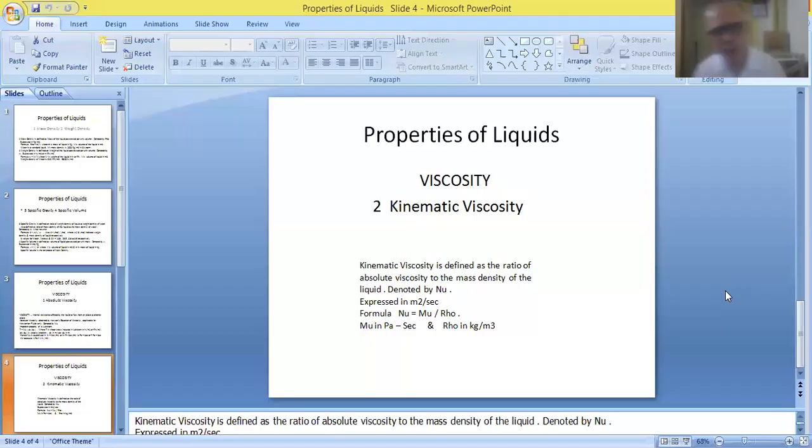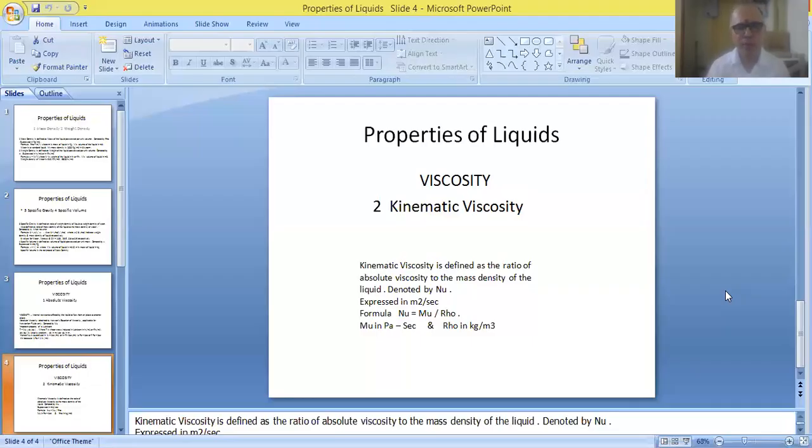As per definition, it is written as a ratio of absolute viscosity and mass density. So find the ratio of these values, you get the final answer. That is called the kinematic viscosity of the liquid.